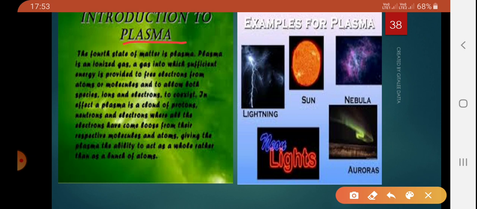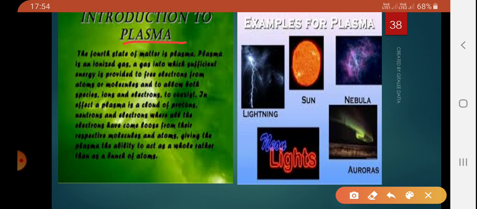Okay, the fourth state of matter. Plasma is considered the fourth state of matter. So plasma is actually a mixture of free electrons and ions. Now what are electrons? Electrons are negatively charged particles. In the fourth chapter, when you study the structure of atom, you will come to know that electrons are negatively charged particles, and ions are of course charged particles. They may be positively charged, they may be negatively charged. So plasma is considered the fourth state of matter.